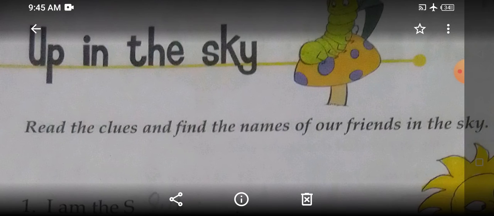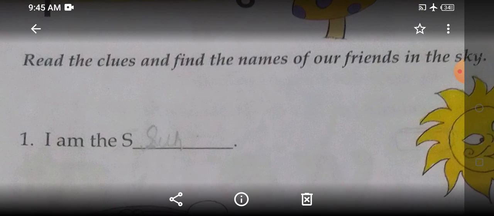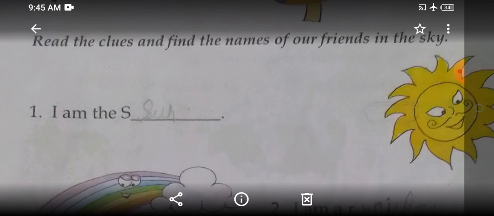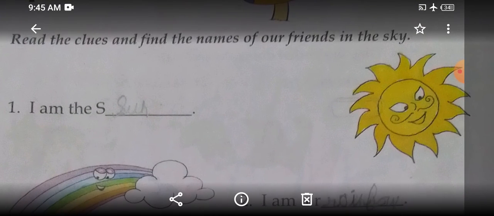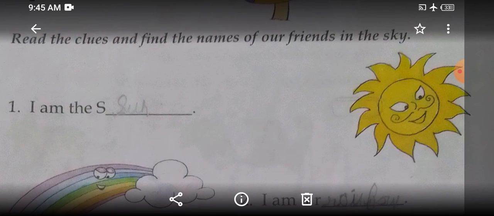Now what you have to do, you have to read the clues, you have to see what is related to the question, and then you have to find the name of the friends which live in sky, okay, which you find in sky. Now let us see. Now see the first picture. Here you can see a bright yellow sun. Yes, you all know this is a sun. So do you need to guess what is this? No children. You know what is this?